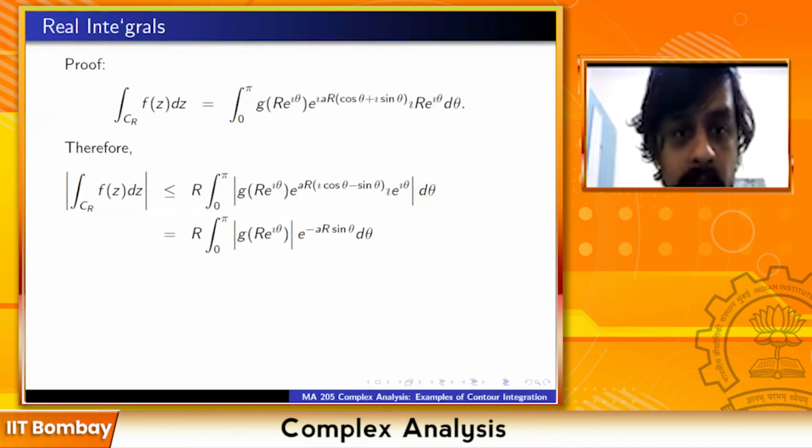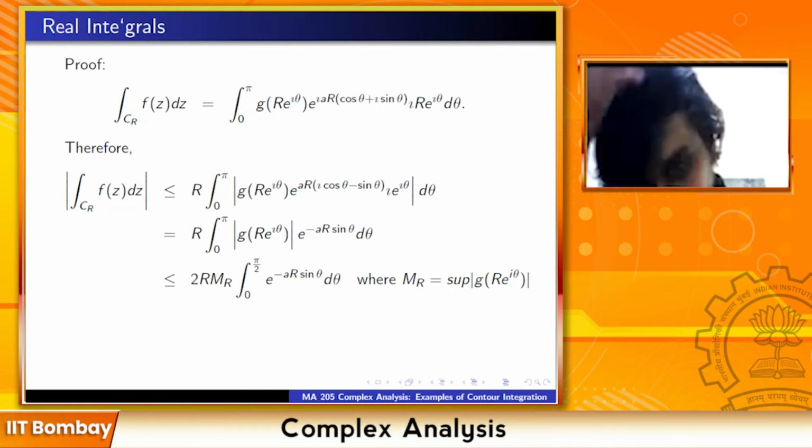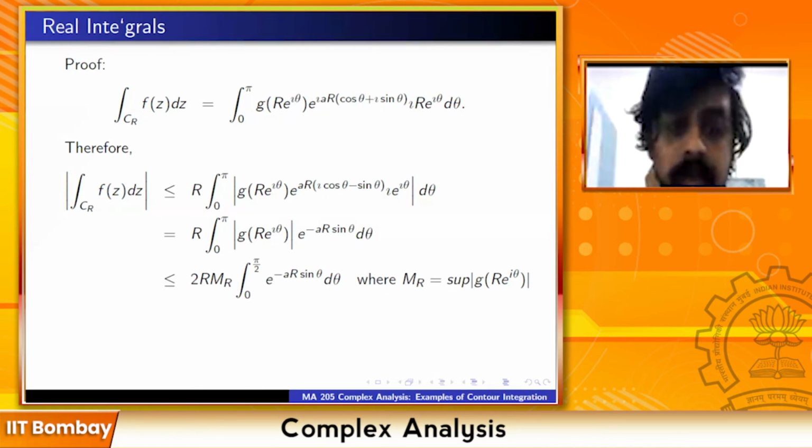So you are just left with modulus of g of r e raised to i theta times e raised to minus a r sin theta d theta. This is less than or equal to, since sine is symmetric about pi by 2, 2r M_R times the integral from 0 to pi by 2 of e raised to minus a r sin theta d theta, where M_R is the maximum value of this function g of r e raised to i theta.